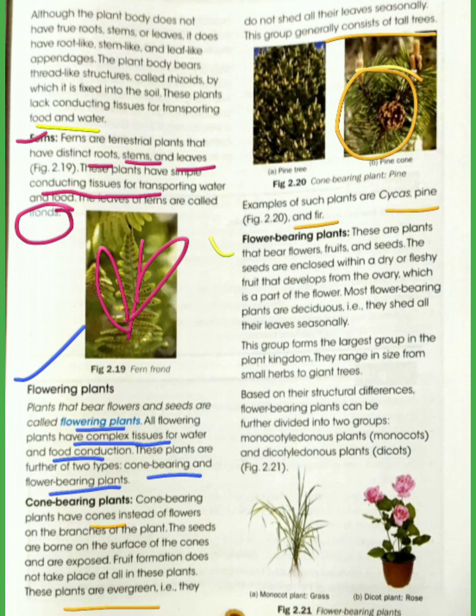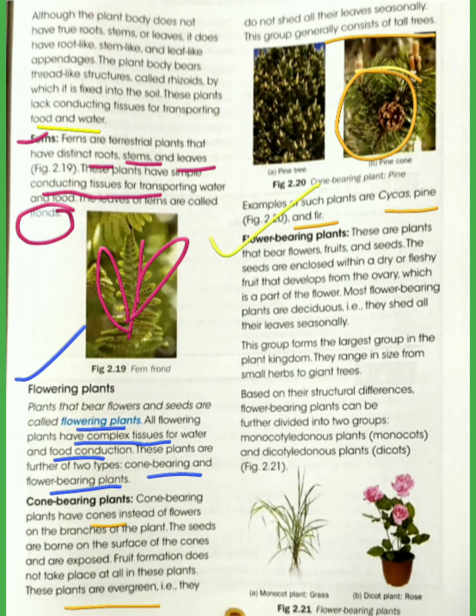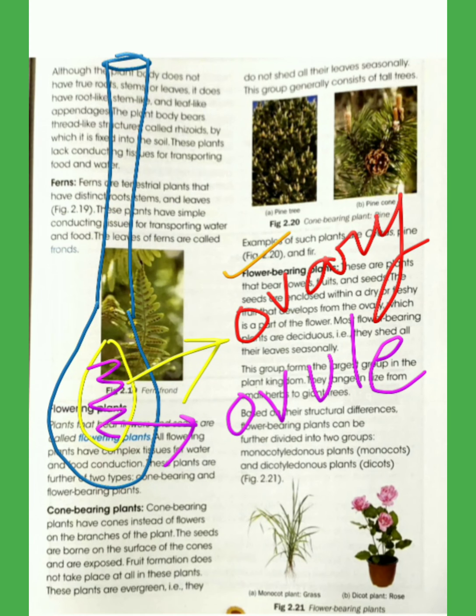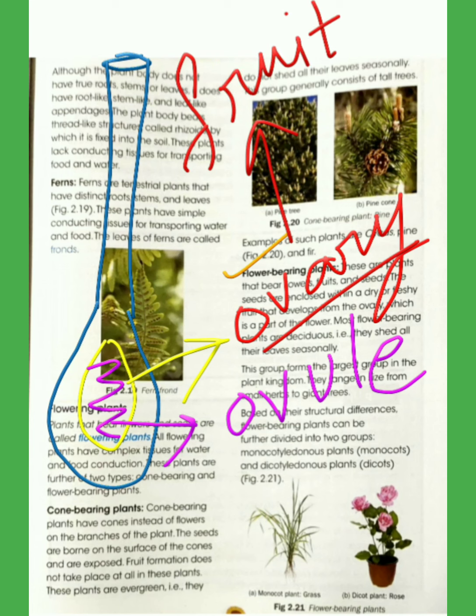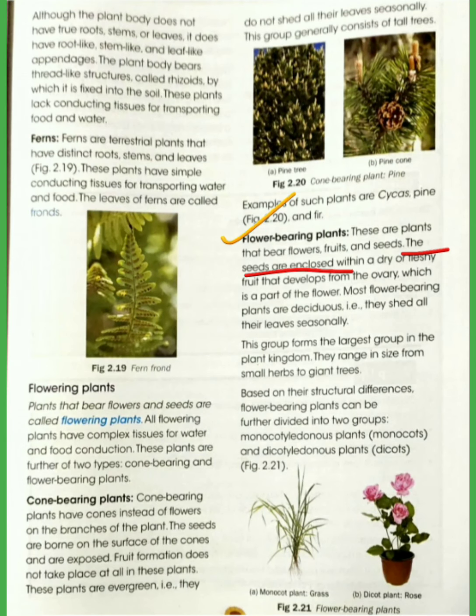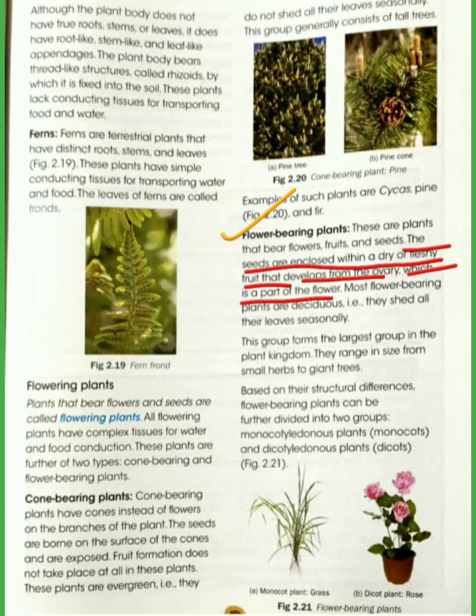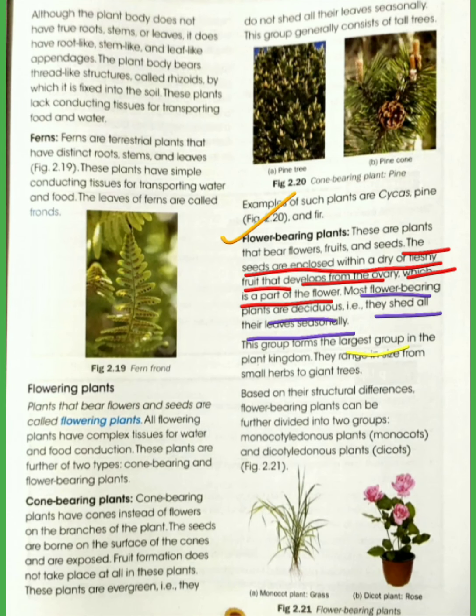Next is about flower bearing plants. So the plants that bear flowers, fruits and seeds are called flower bearing plants. As we know, in a flower, the ovary turns into a fruit and the ovule into seed. So the seeds are enclosed within a dry or fleshy fruit that developed from the ovary, which is a part of the flower. Most of the flowering plants are deciduous, means they shed all their leaves seasonally. This group forms the largest group in the plant kingdom.